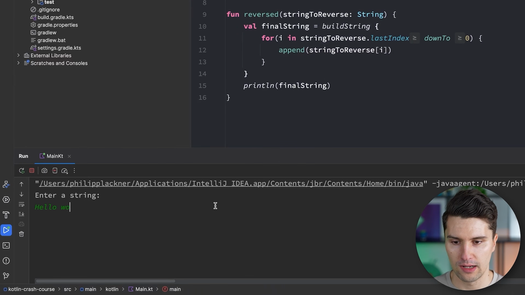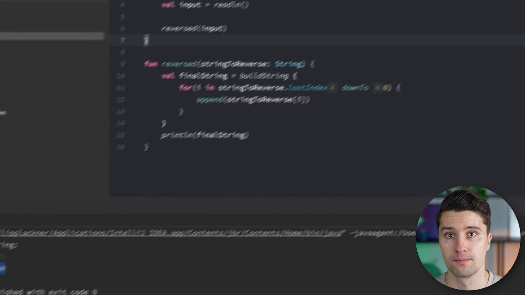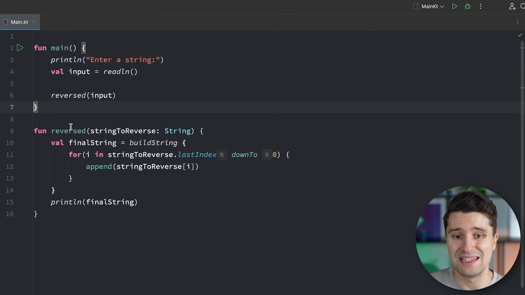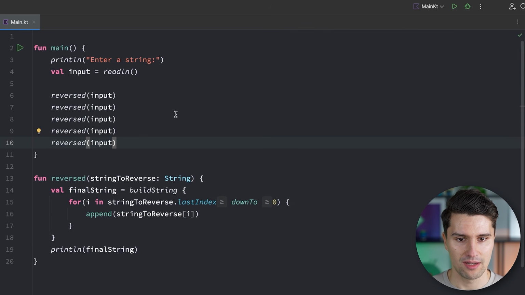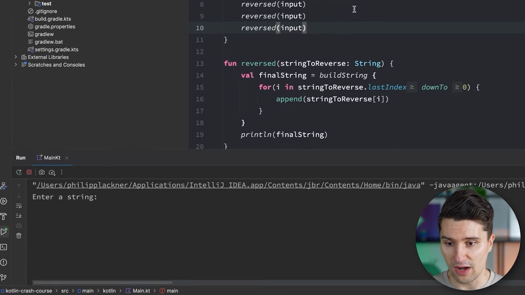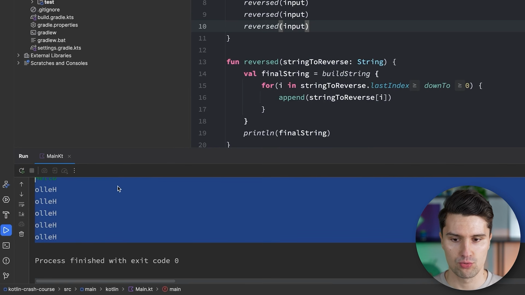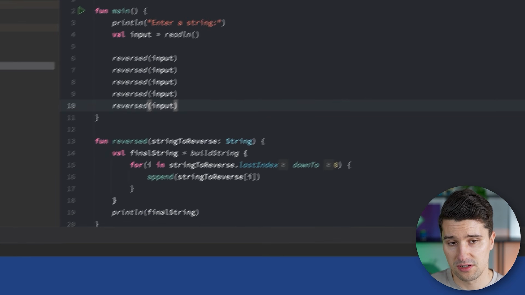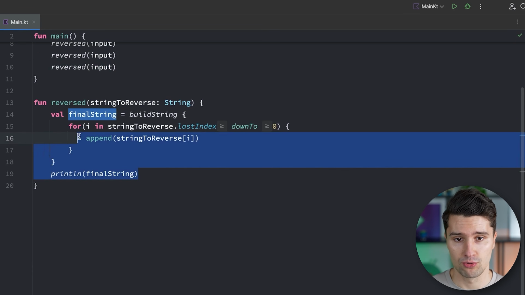And if we enter hello world, it will again print hello world reversed. But now that we made this a function, we can easily call this as many times as we want. So we can duplicate these lines here and print the string reversed 5 times. So we can again say hello, and then it will print the reverse string 5 times. So this is now really the whole reason why we should implement functions if we need certain code at least